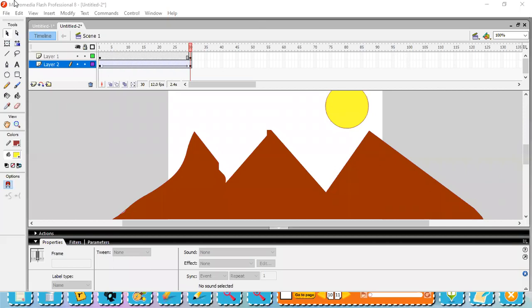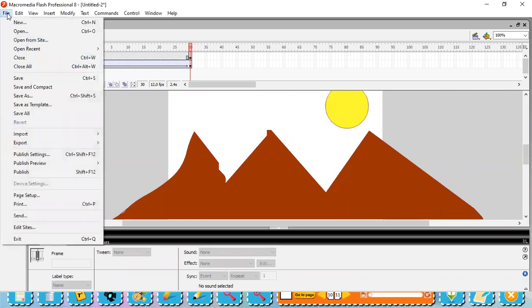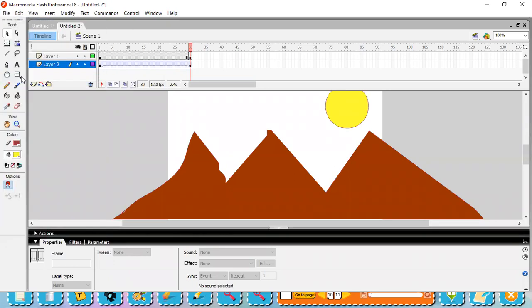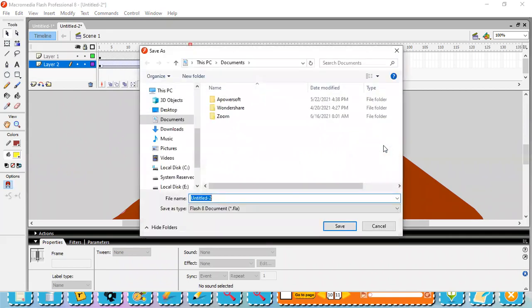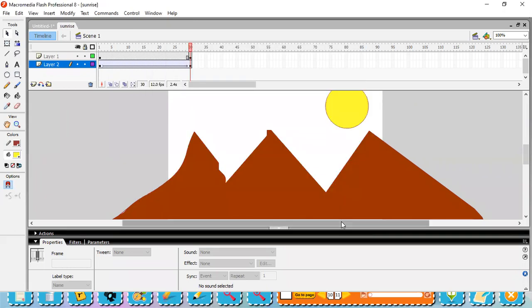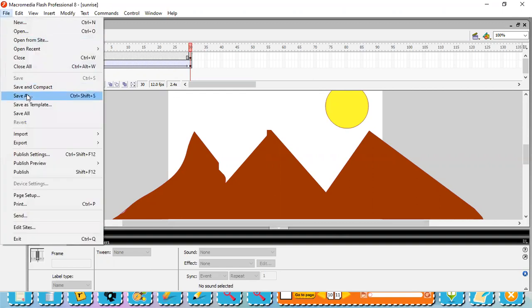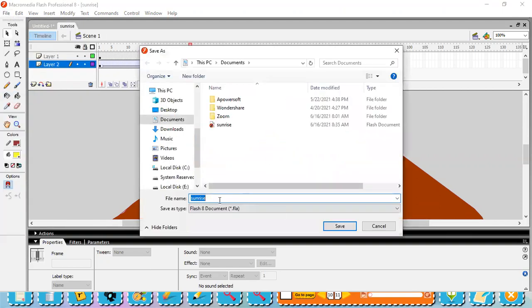The last point, I'll introduce again: how to save the project. Go to the file menu and select the save option. Click on the file menu, select save, and name this animation Sunrise. Click on save. So here we save a file and project. Very simple. What to do? Go to file, click on save, then type the name and click on the save button.